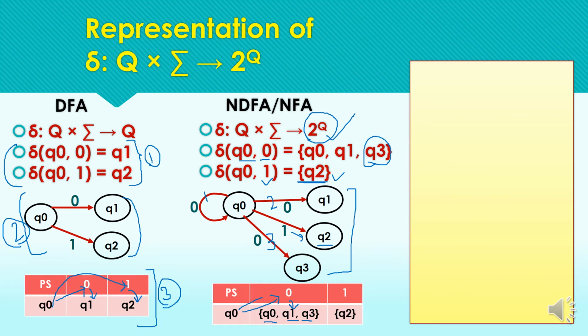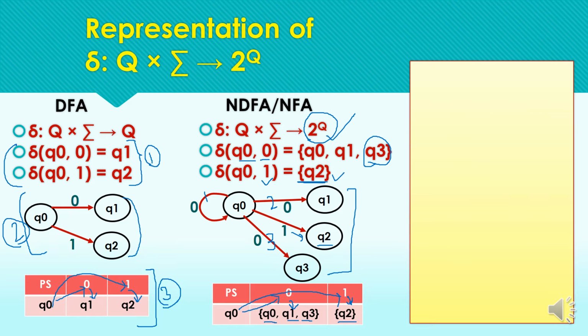Same way, from Q0 on reading the input symbol 1, we are moving to a single state, that is Q2. So this set comprises only one element, that is Q2.